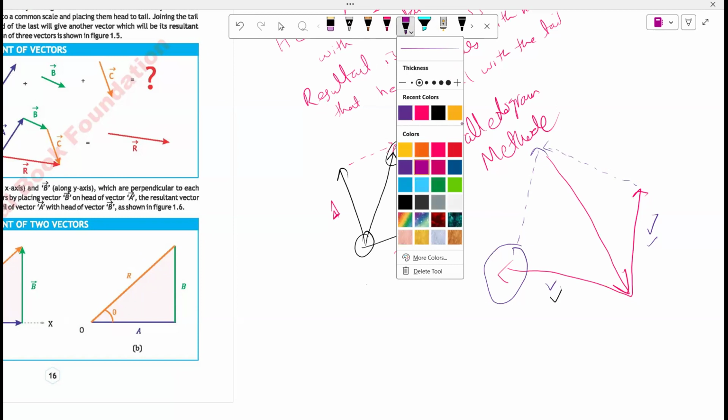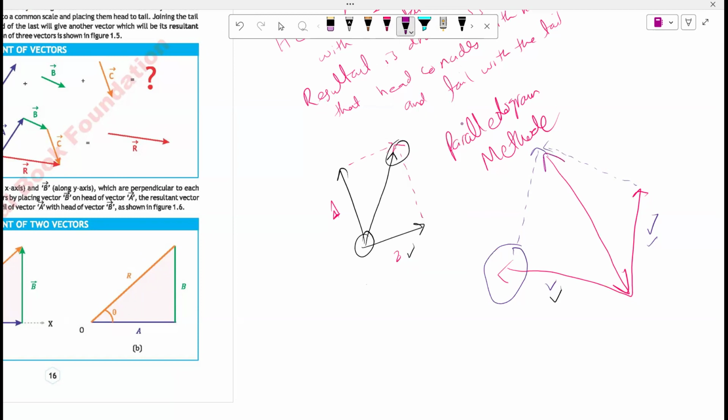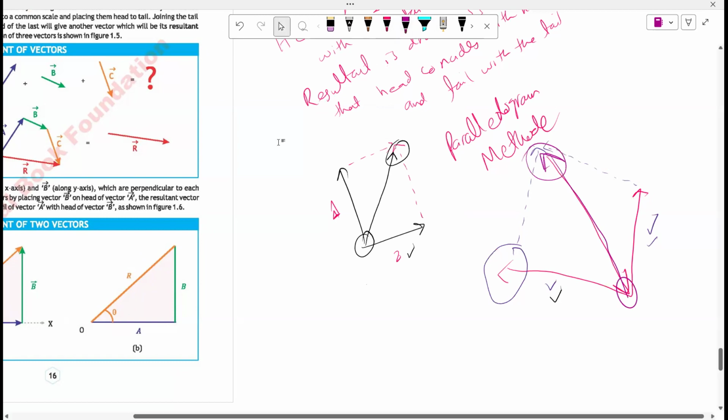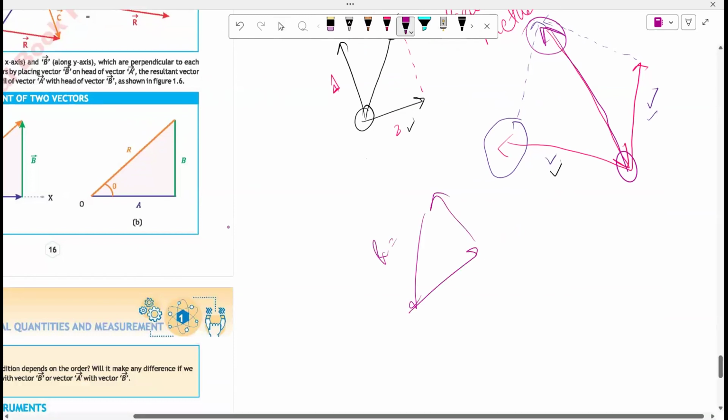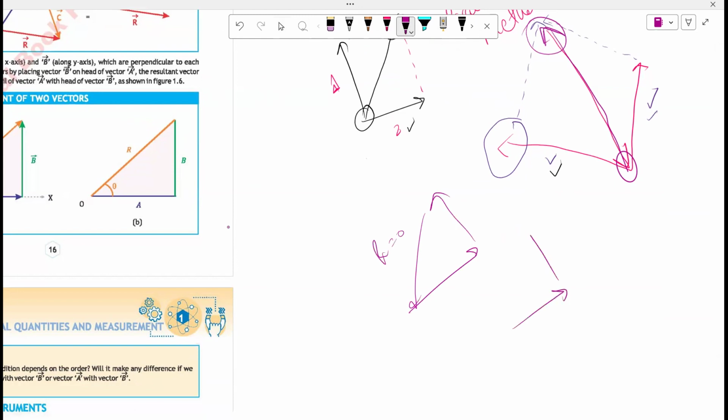The other way. Because the resultant vector is drawn in such a way that its head should coincide with the head and tail with the tail. Whenever I draw the vectors like this, a closed figure, it would give us a resultant of 0. Okay? So in order to have a resultant, the head must coincide with the head and tail must coincide with the tail.